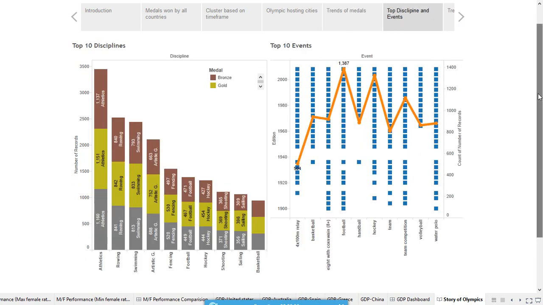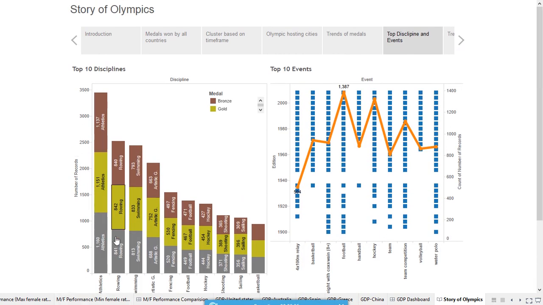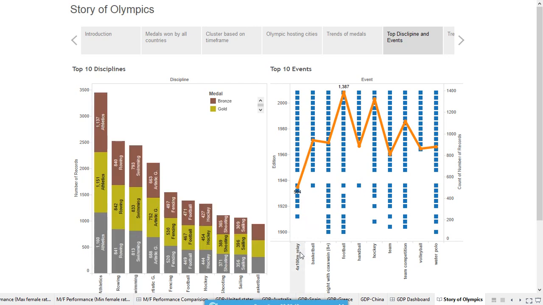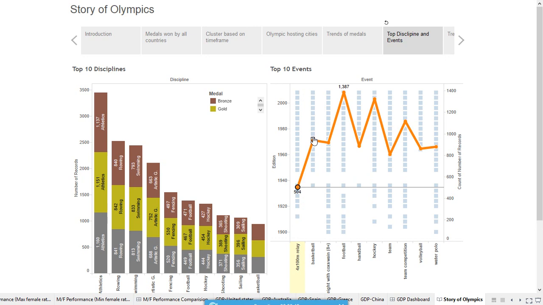The next bar chart shows that athletics is the major discipline, followed by rowing and swimming. On the right hand side, you can see that the blue box represents years in which that discipline is played, and the orange line represents the top event within that discipline. We can see that handball started in 1936 and then was played directly in 1972. Still, it holds one of the famous popular events.